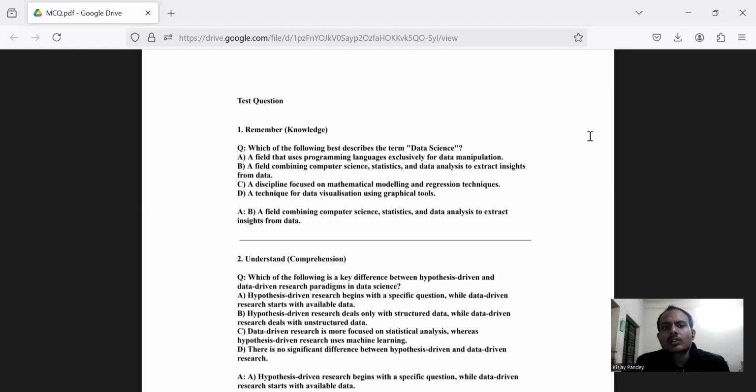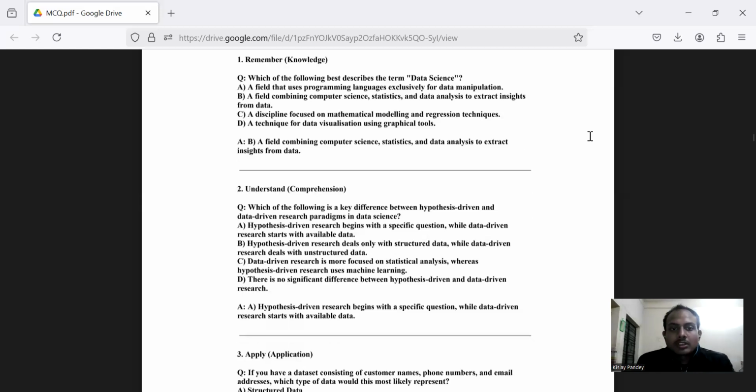Of all these four options, option B seems more relatable because it says that data science is a field that combines computer science, statistics, and data analytics to extract insights from data.